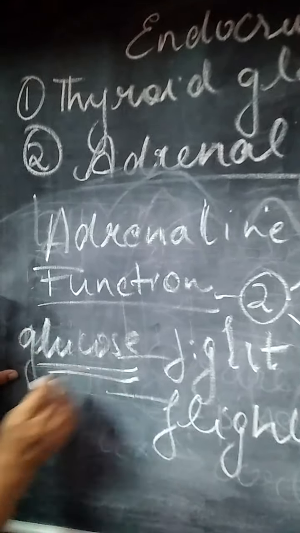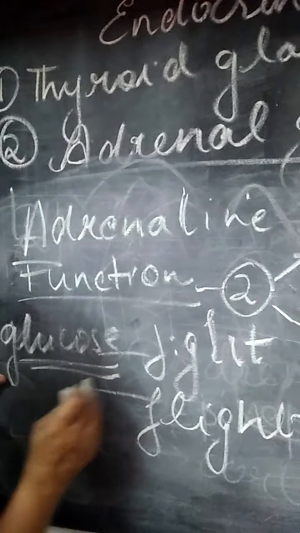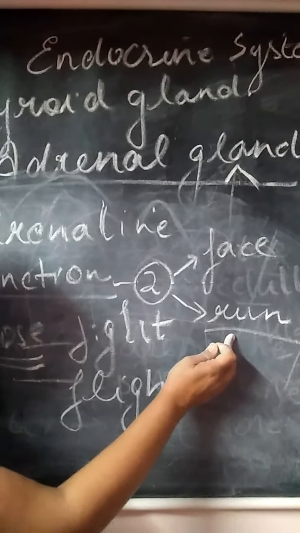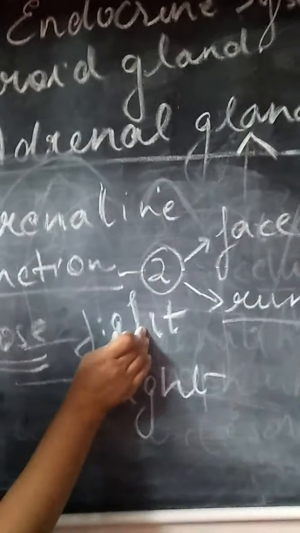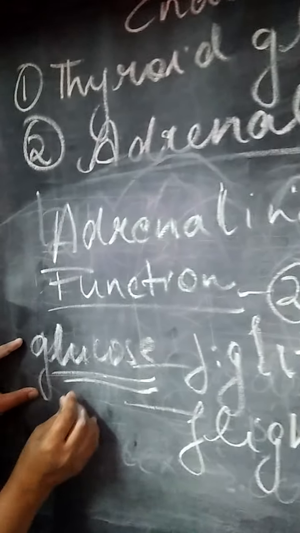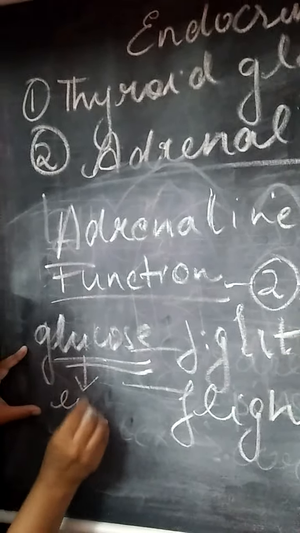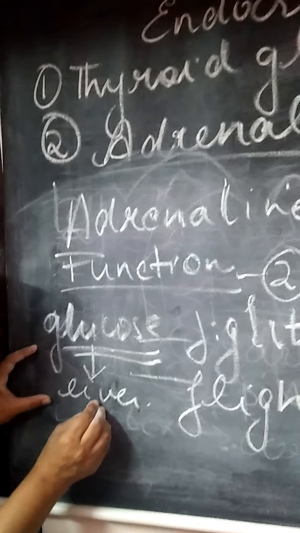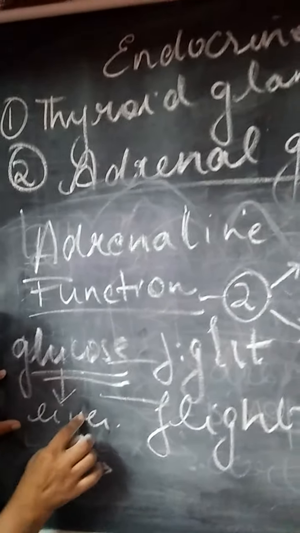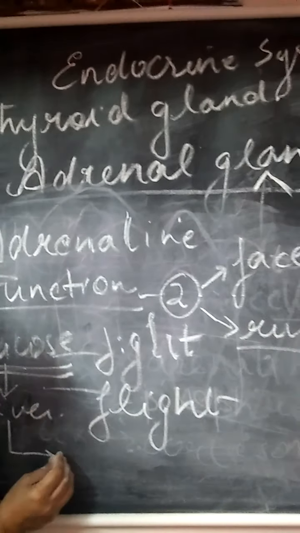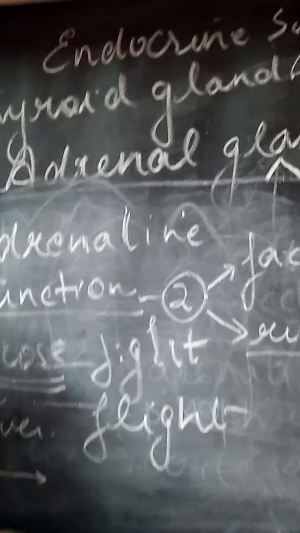Glucose is the source of energy which is needed to fight the situation or to flight the situation. This glucose comes from the liver, and from the liver the glucose will be provided and help you to fight or flight.